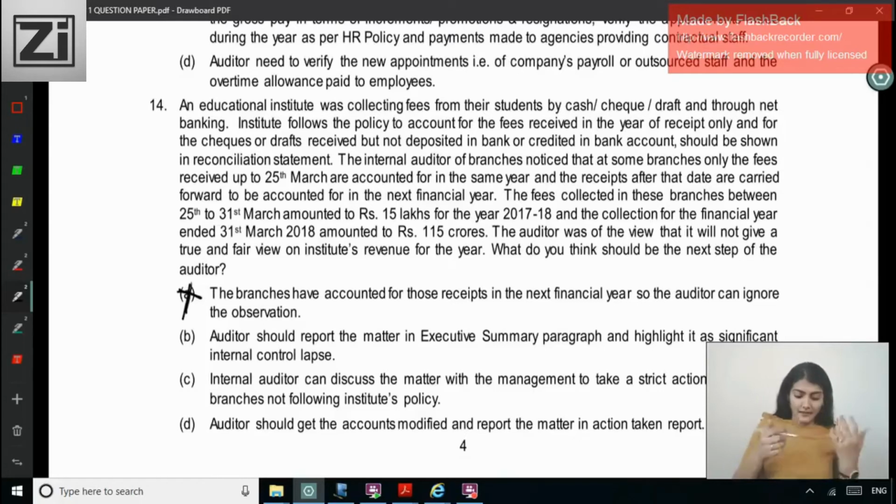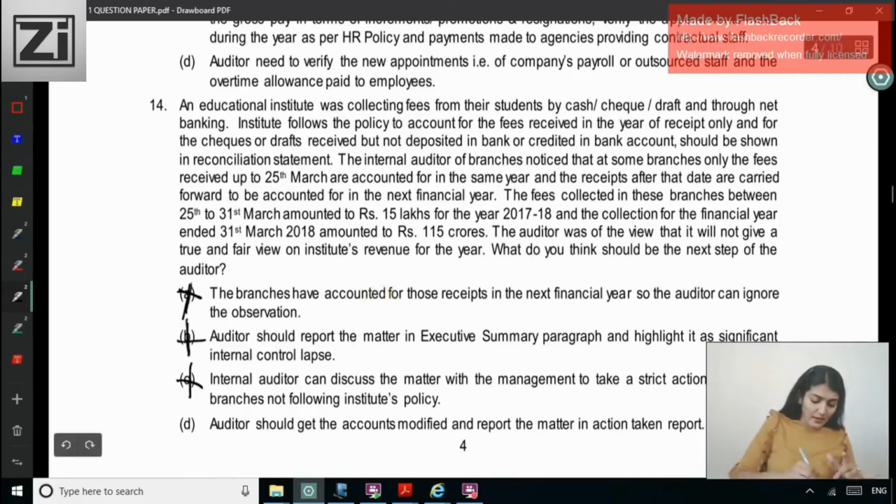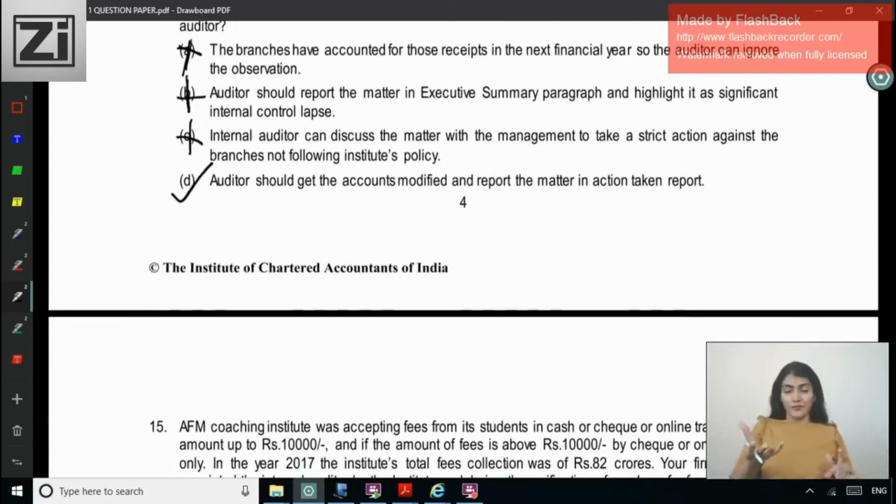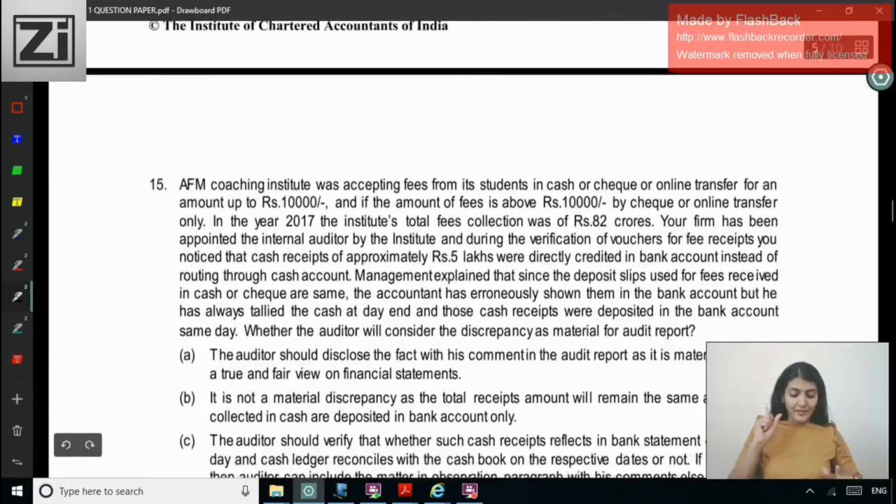You can't just discuss a matter, okay? An auditor should get the accounts modified and report the matter in the action taken report, right? Because on 25th of March they cannot, they have to take the cutoff on 31st of March. So when it says put it in the executive summary and highlight it as a significant internal control lapse, right? Or auditor should get the accounts modified and report the matter in the action taken report, right? So you should tell them that don't take cutoff of 25th, take the cutoff of 31st, and accordingly he will say that I told them to do this. So action taken report. Next one.